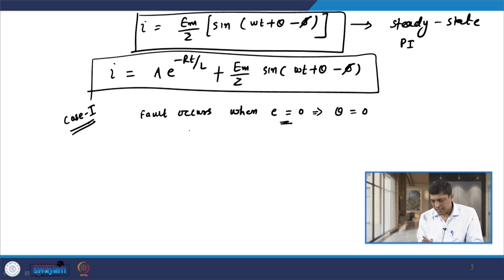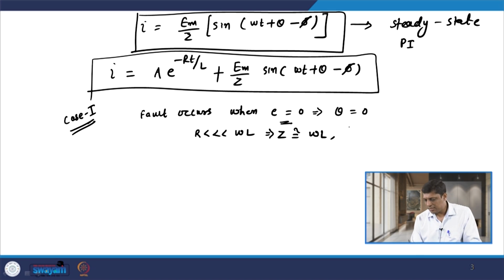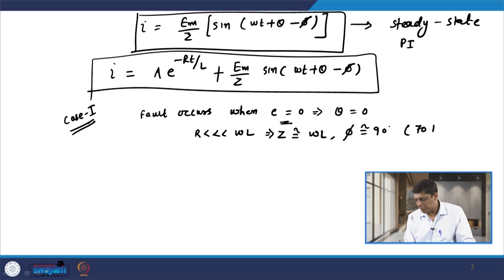Further, we know that the transmission circuit or line is highly inductive in nature. So, the value of R is very much less than omega L, the reactance part. So, we can say that Z is almost equal to omega L, and hence phi is almost equal to 90 degree. Practically it should be between 70 to 80 degree.